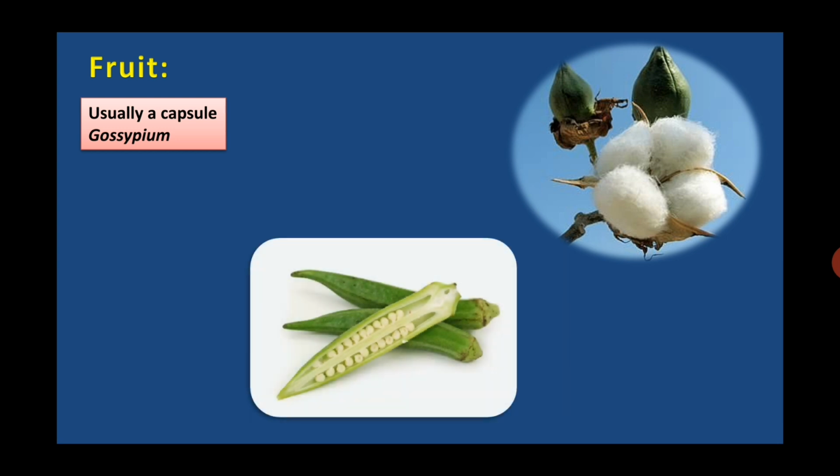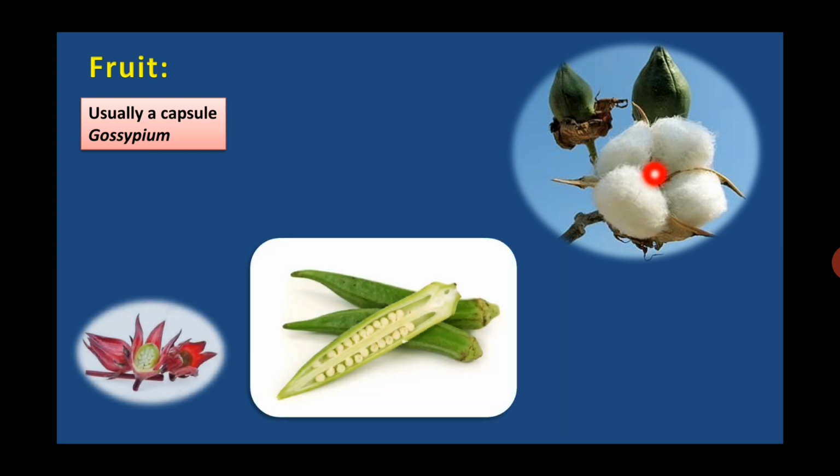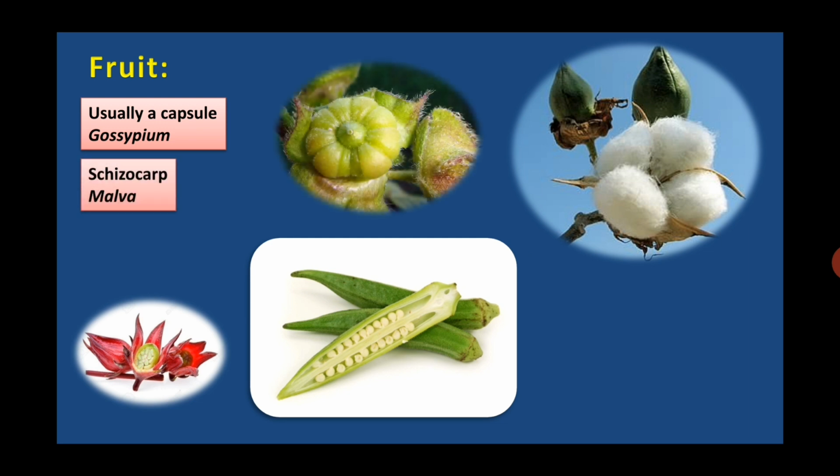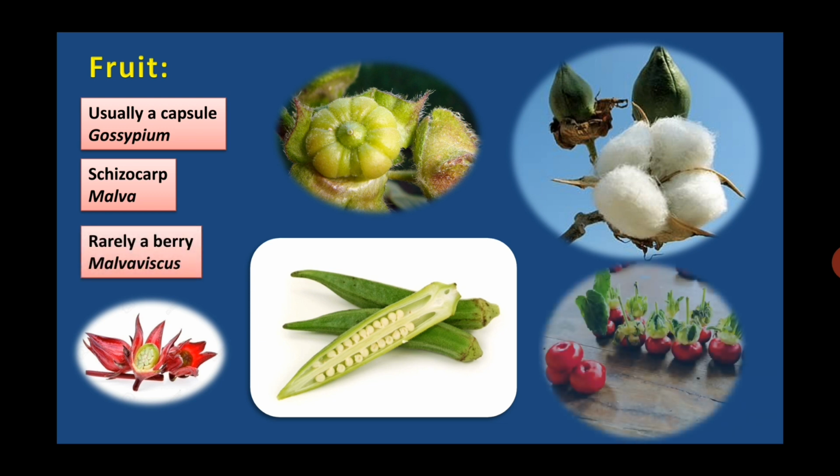Fruit is usually a capsule in Gossypium, in okra, in hibiscus, or an indehiscent schizocarp fruit is found in Malva, or rarely a berry type of fruit is found in Malvaviscus, that is Mexican apple.